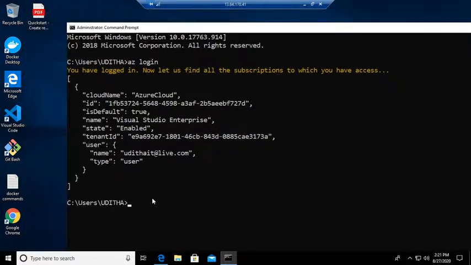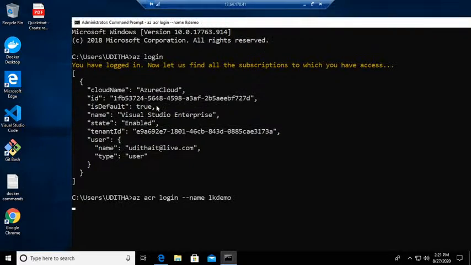So now I can use ACR login. I can now log into my Azure container registry like this. Login name, the name is LK demo. So I can log into my Azure ACR container registry like this, and the login succeeded.